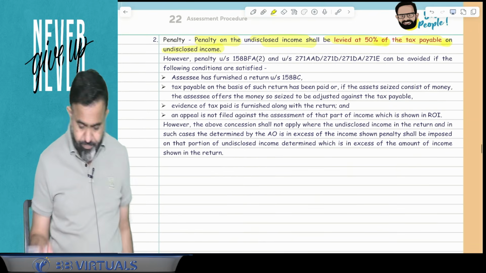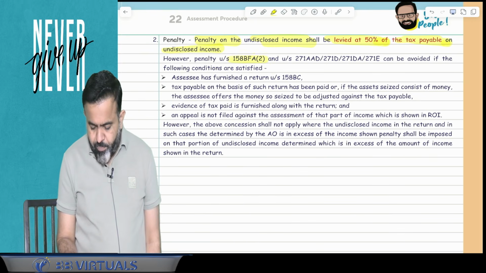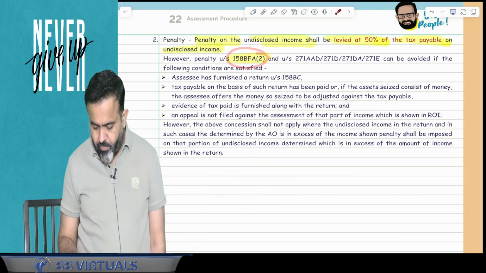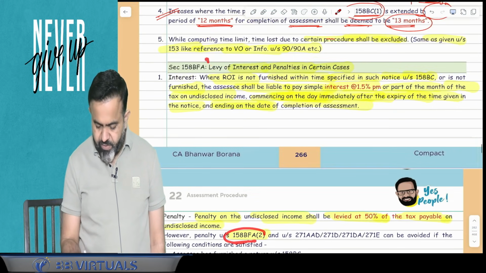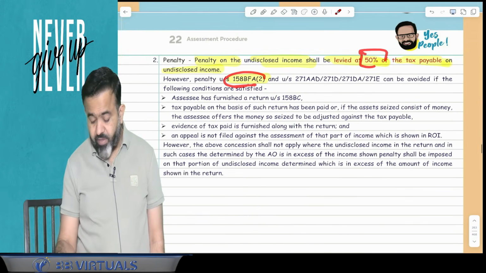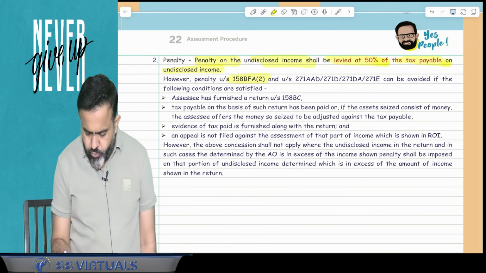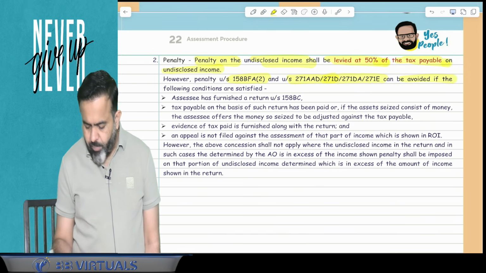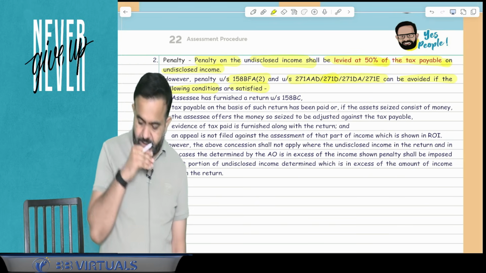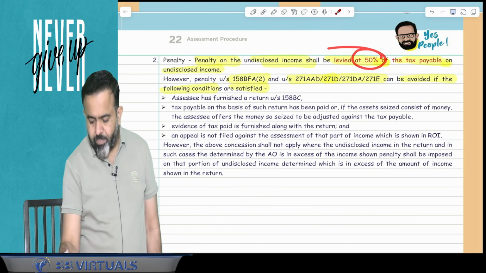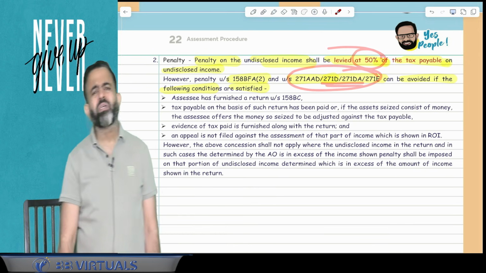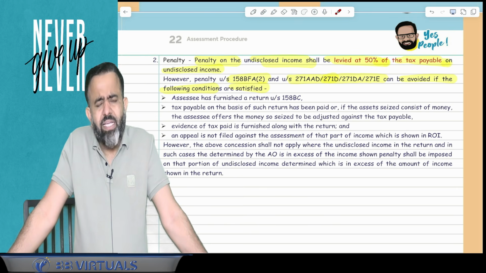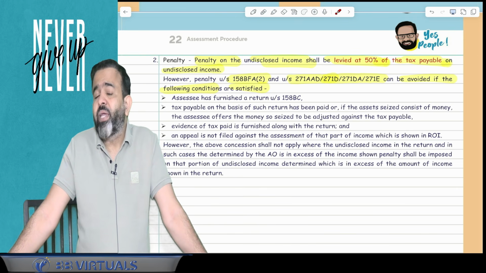Done. However, penalty under section 158 BFA subsection 2. We are discussing 158 BFA(2). This penalty can be waived, or penalties under section 271A, 271D, 271DA, 271E can be avoided, if the following conditions are satisfied. So guys, this penalty of 50% as well as the penalties under 271D, 271DA, 271A, 271E. That penalty is like that cash loan penalty and all.